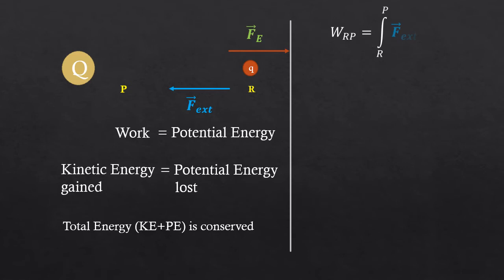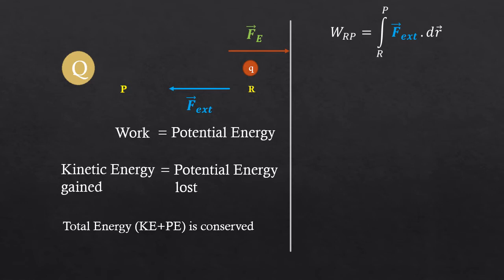So as I told earlier, the work done W_RP, that is the work done on the test charge Q in order to move it from R to P, is given by the integral from R to P of F external dot dr, where F external is the external force applied and dr is the displacement. So if you integrate it, you will get the total work done. But as we already know the relation between external force and the electrostatic force, the vector F external is equal to minus vector Fe.